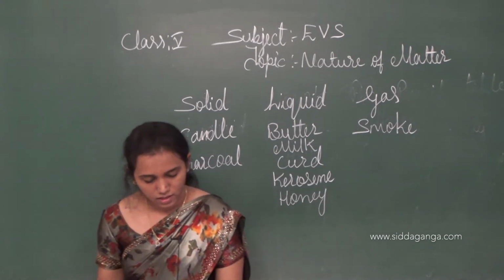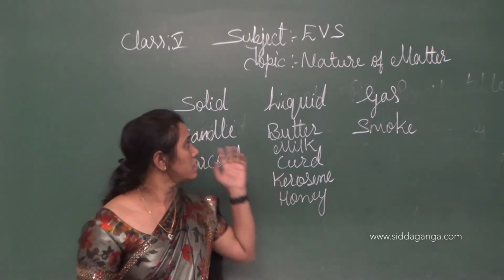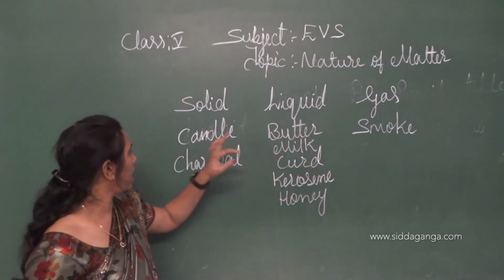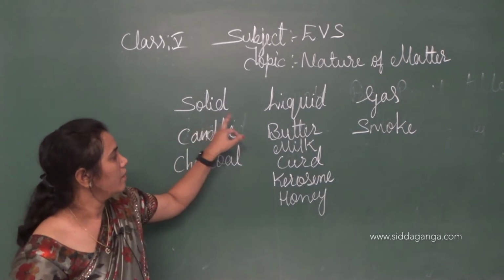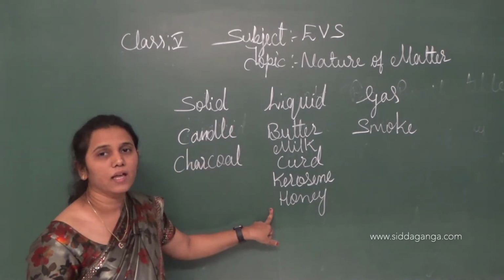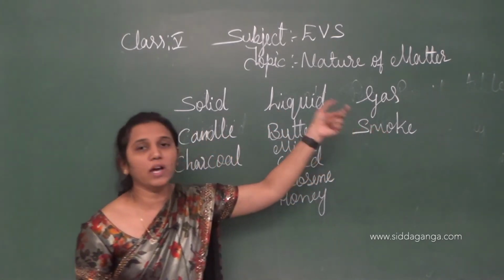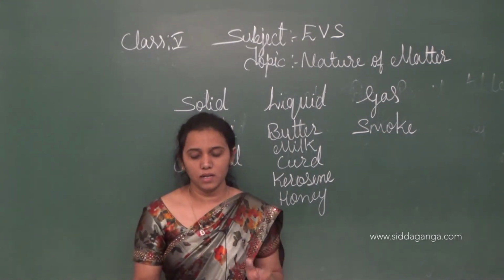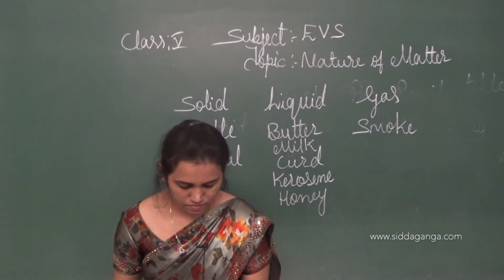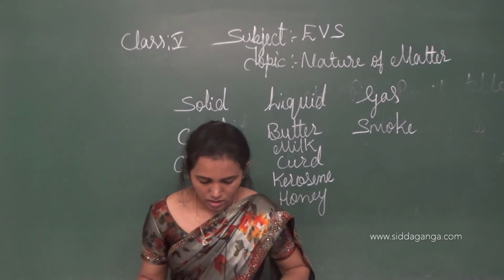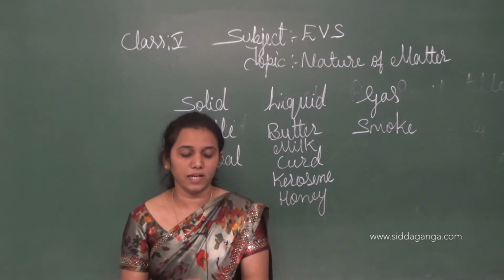Okay, children, once again I will repeat here. See here, children, we group these materials in the particular columns: solid, liquid, gas. Candle and charcoal are examples for solid. Buttermilk, curd, kerosene, honey are examples for liquid materials. Smoke is the example for gas. Understood, children? Okay, and then let us learn about each of these types of matter one by one, children.